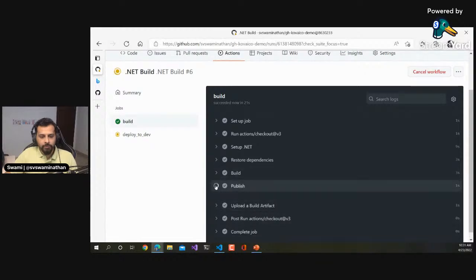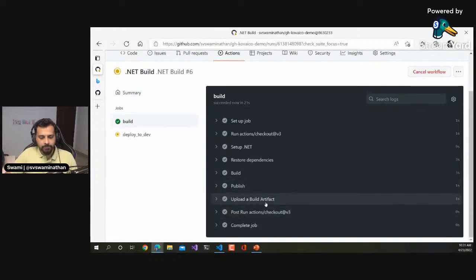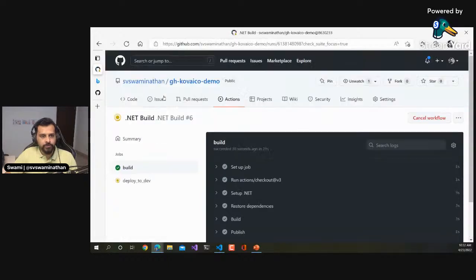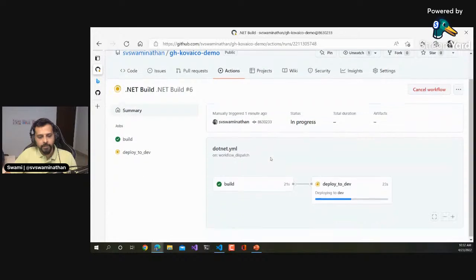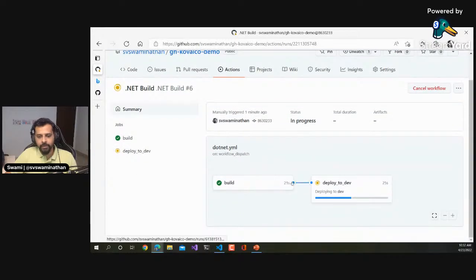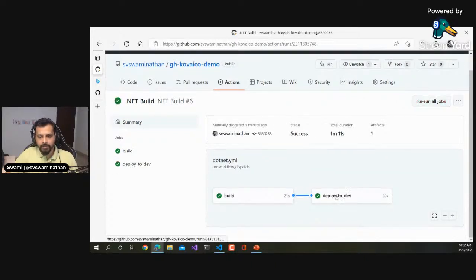So we did .NET build and publish, and then we are doing an artifact upload here. Then it triggered the next job, which is what you would see if you go to summary. So this is complete, and I made this deployment wait until the build is completed. Obviously only then will we be able to get the artifact and deploy it, which is what is happening here.